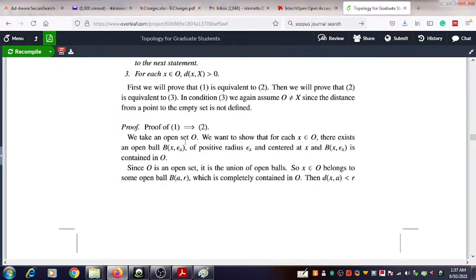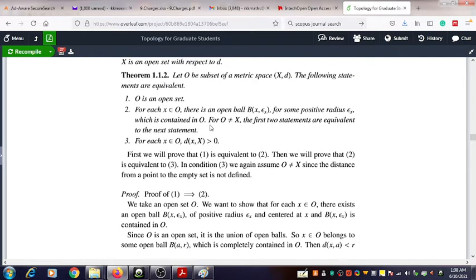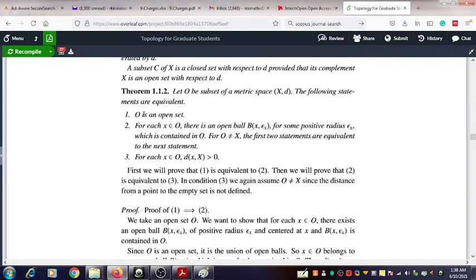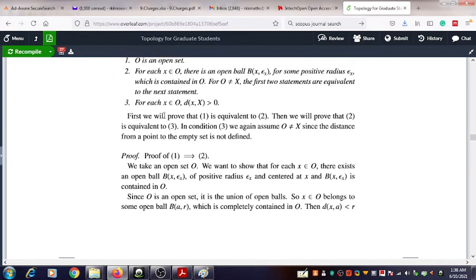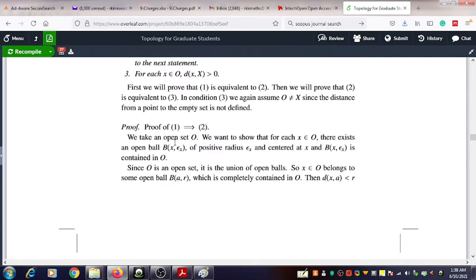So let's start the proof of statement 1 implies 2. First we show that statement 1 implies statement 2. For that, we are given an open set which is named O. Let O be an open set. So we begin with that statement.